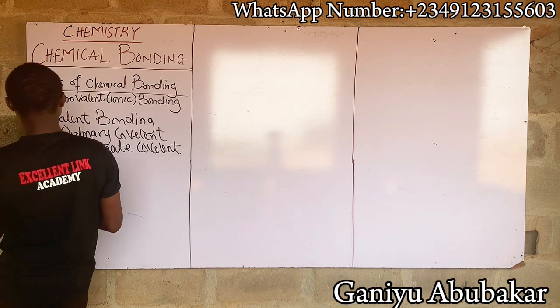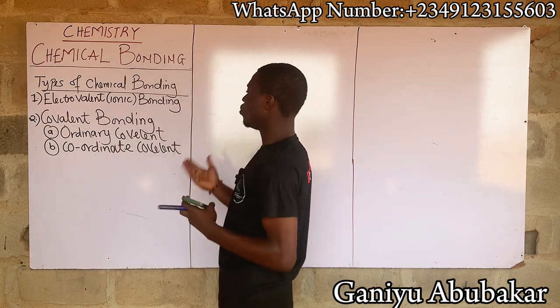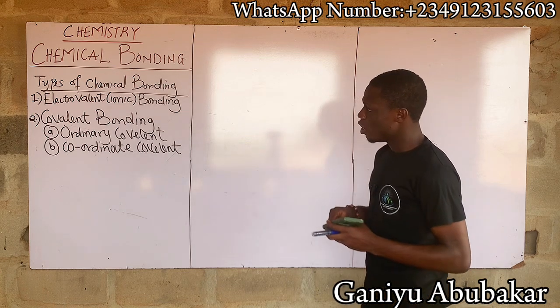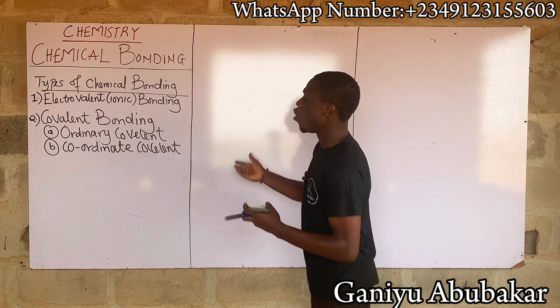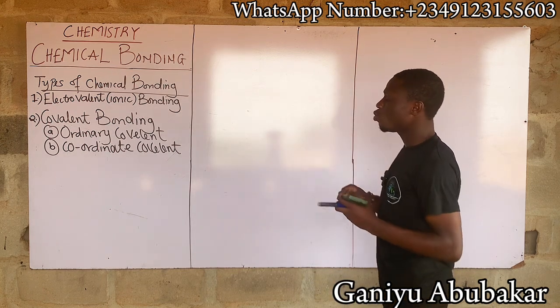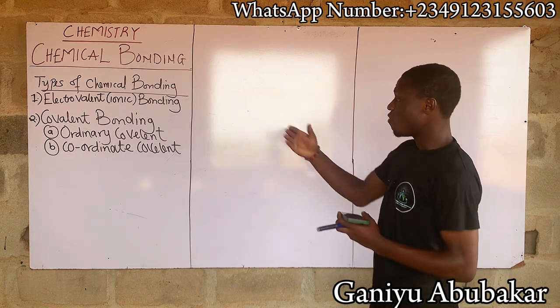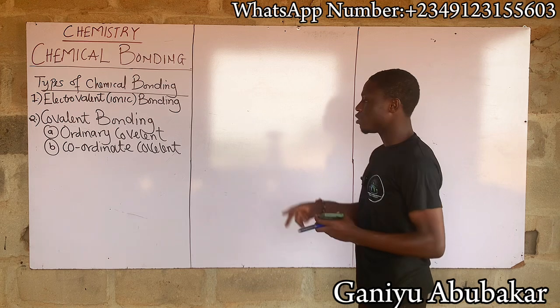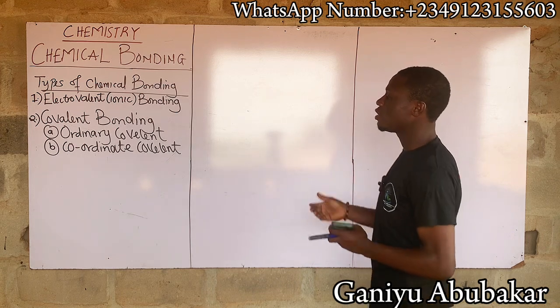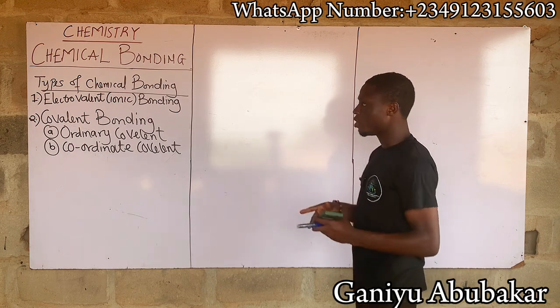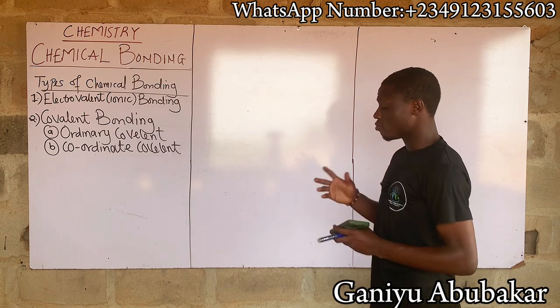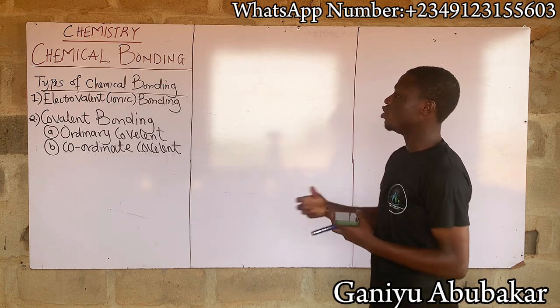These are the two types of chemical bonding that we have. Number one, we have the electrovalent or ionic bonding. Number two, we have the covalent bonding. There are two there: the ordinary covalent bonding, and number B, the coordinate covalent bonding. Let's look at these concepts one after the other.